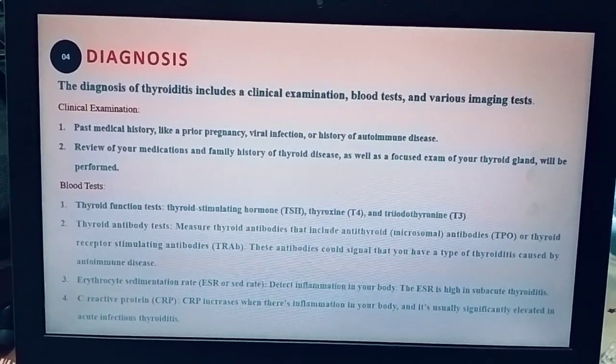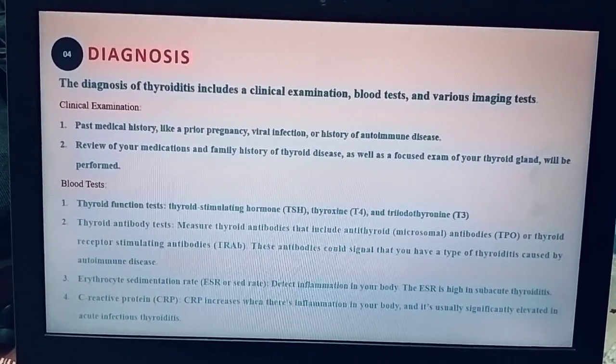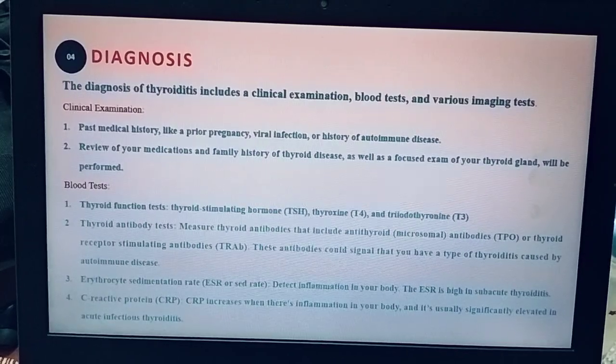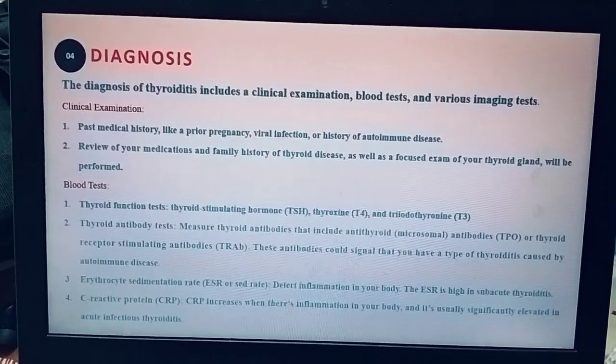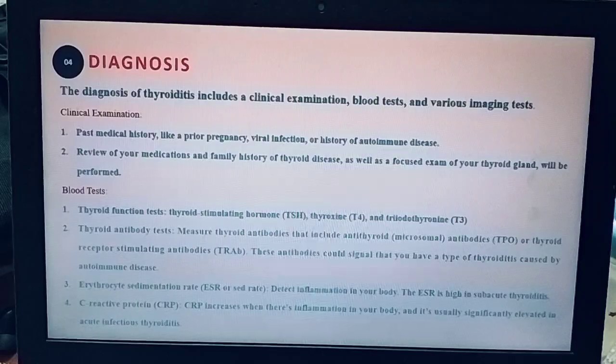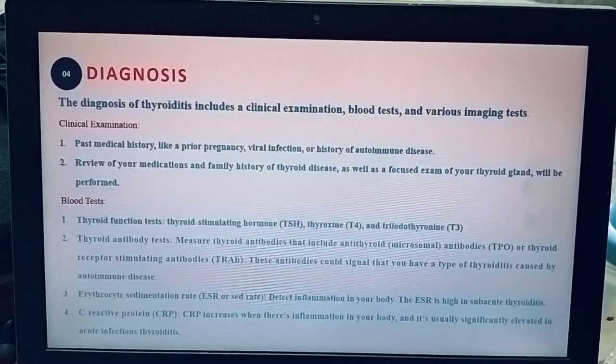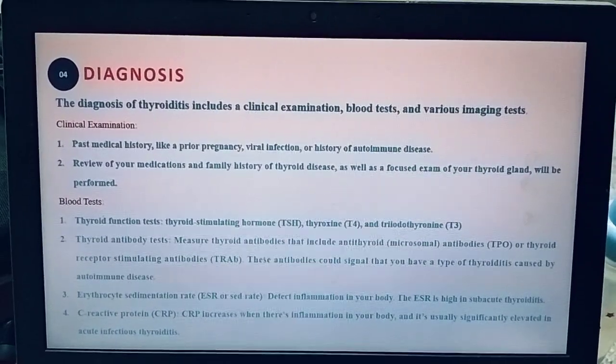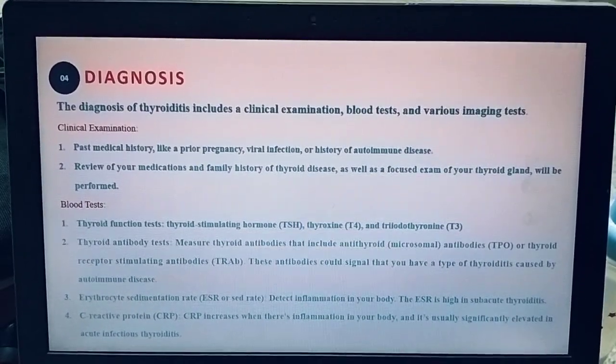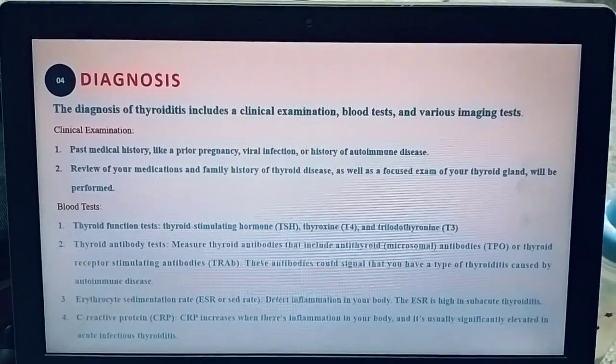And another blood test is the erythrocyte sedimentation rate, that is ESR. ESR is increased when there is inflammation in the body. ESR is high in subacute thyroiditis, and CRP is also high in inflammation in your body, and it is usually significantly elevated in acute infectious thyroiditis.